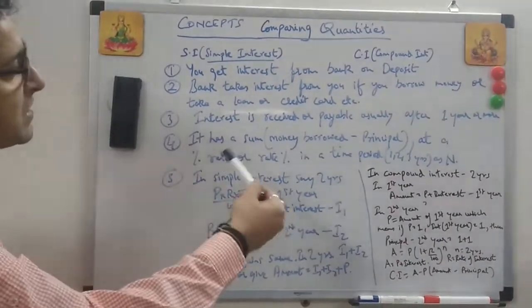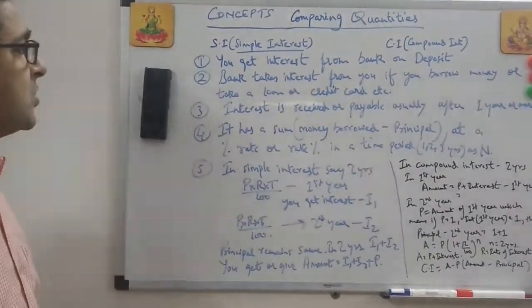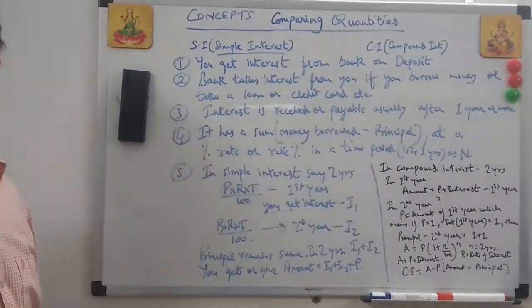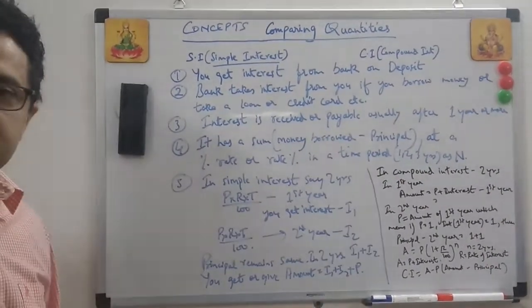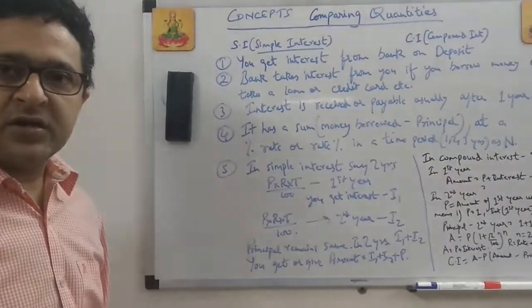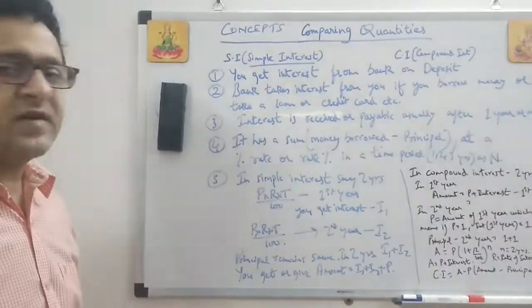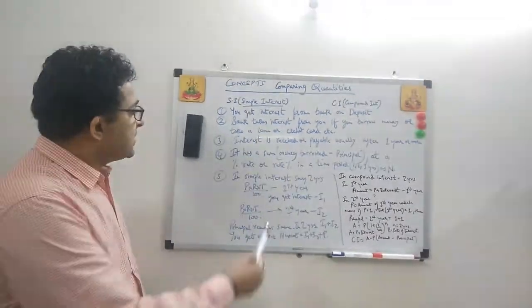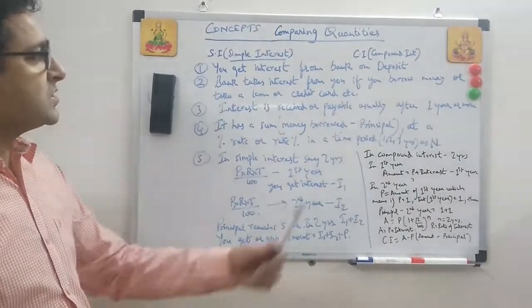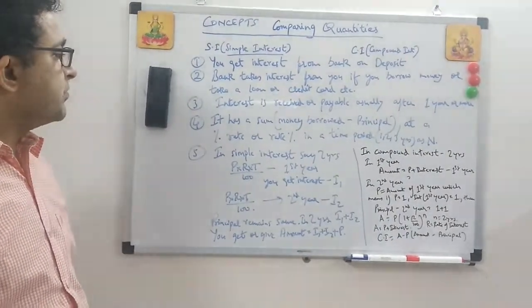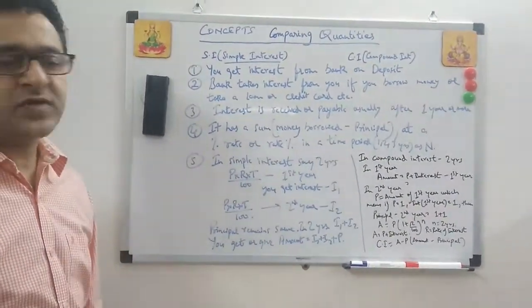Interest is received or payable usually after 1 year or more. It could be 1 year at least or more. So you will get interest if you give money to your bank. It's like a savings account. You have a savings account in the bank, so you give your money and it will give you interest after 1 year. It has a sum, which is money borrowed, which is also the principal, at a rate percent, and in a time period of 1, 2, 3 years, which we say as n.